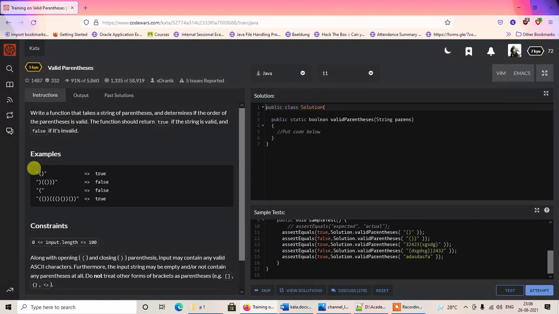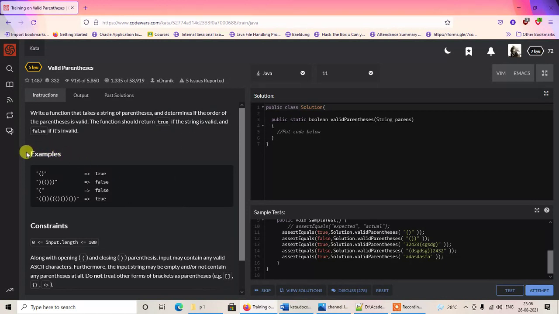So there should be a matched pair of parentheses for every opening bracket. There should be a corresponding closing bracket. So if the order of parentheses is perfectly normal, then it should return true, which means the string is valid. And if the order of parentheses is not okay, if there is some issue with the string, or if there are not enough parentheses in the string, it will return false.